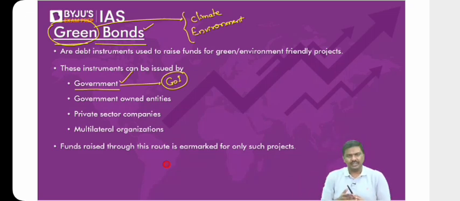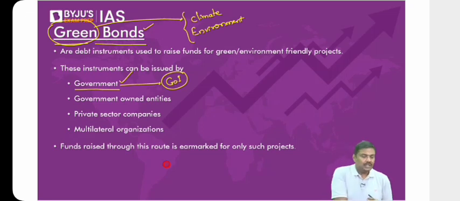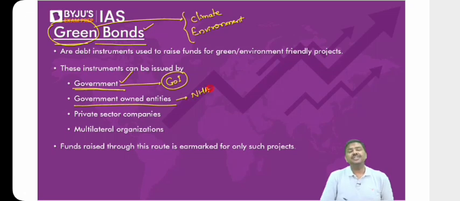Green bonds are essentially nothing but debt instruments. That is, the one who is going to issue it will come under debt or obligation. Point number two, who can issue this? These can be issued by the government and government-owned entities. An example of a government-owned entity which has issued green bonds in India is the National Highways Authority of India.